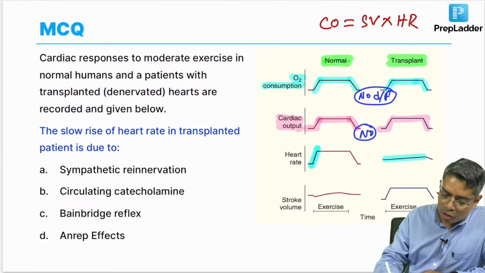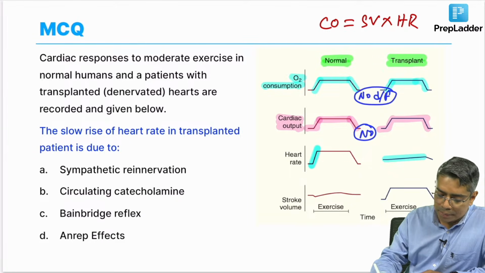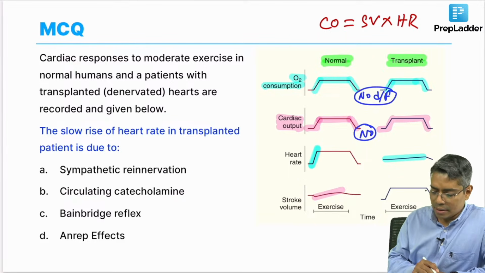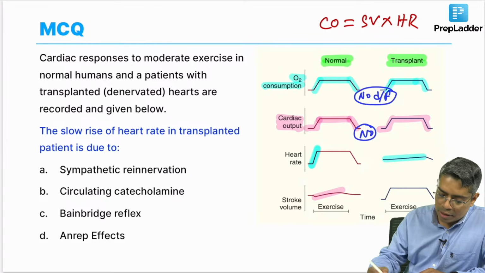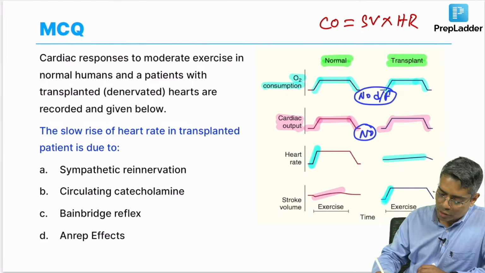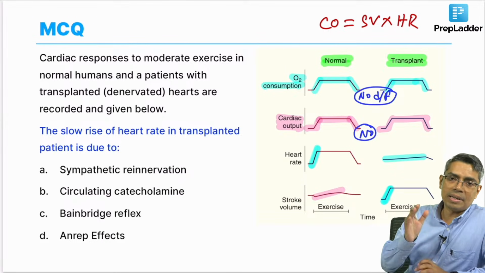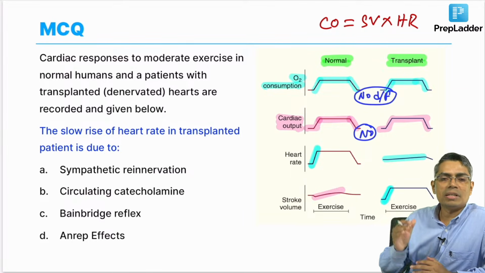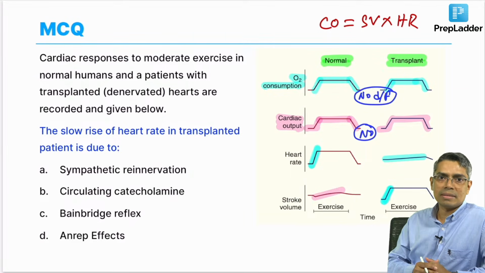And stroke volume increment in a normal person is gradual, because I told you that there is a limit. But in case of a transplanted heart, this Frank-Starling law is strongly operational at the beginning point. So, that is why the stroke volume is increasing steeply in a transplanted heart, but in a normal person this is gradually operational. This operation is slow, okay, because the sympathetic and parasympathetic is there.